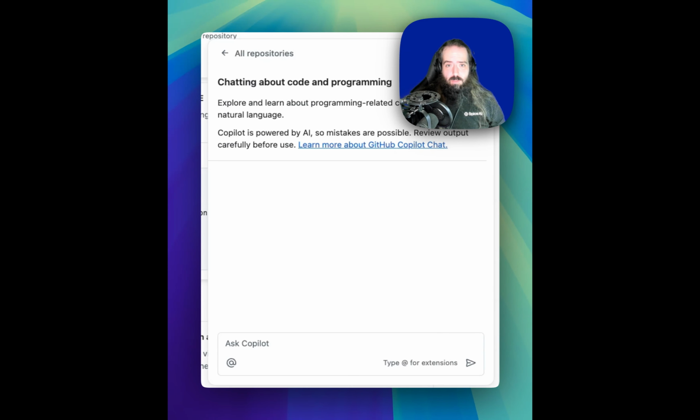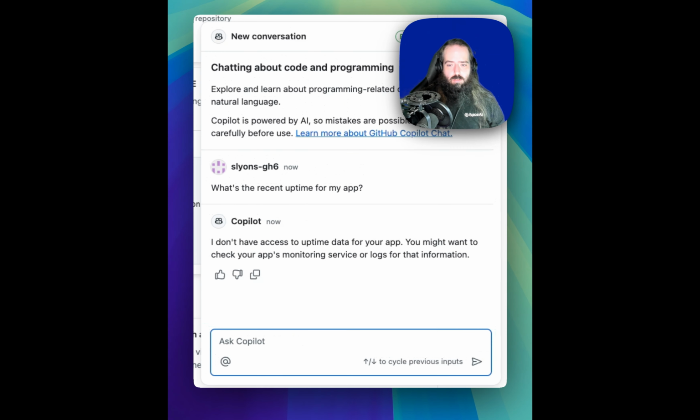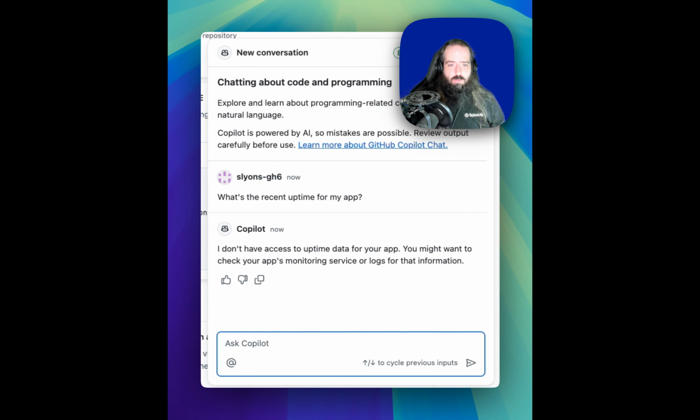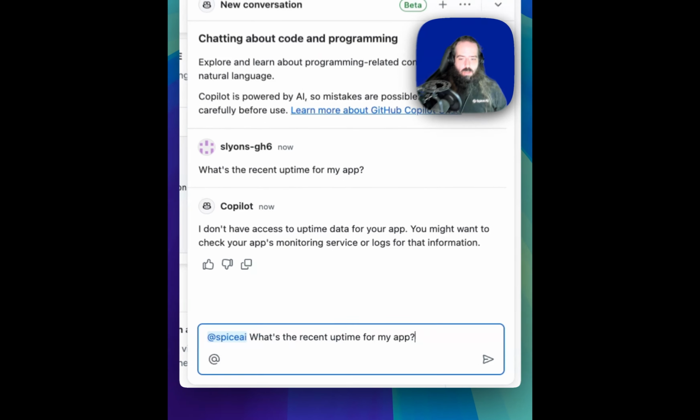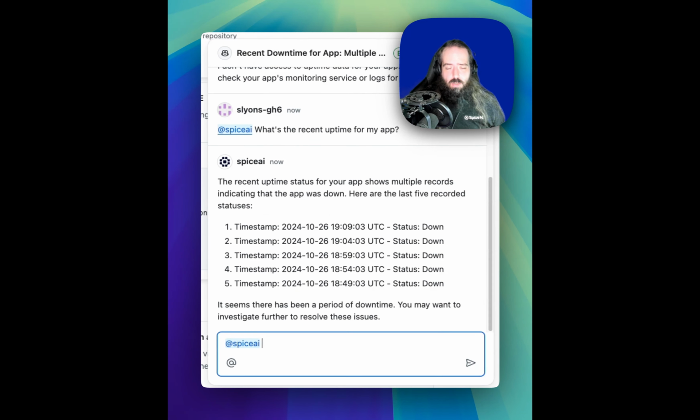Let's say that I'm a web developer in charge of an application. A question I might ask is, what's the recent uptime for my app? So it looks like the Copilot doesn't have enough information to answer my question. Luckily, I've got an Uptime GraphQL API wired up in Spice that I can query like this. At Spice.ai, what's the recent uptime for my app? Looks like we've had some downtime incidents.